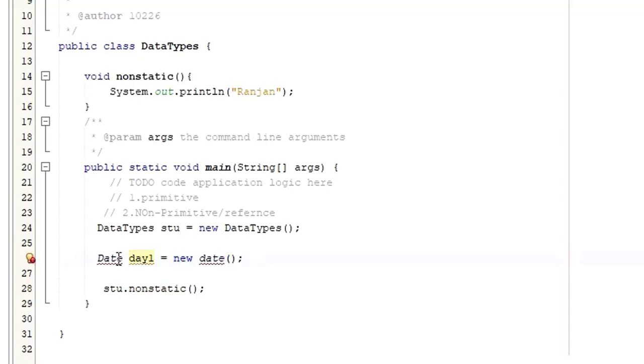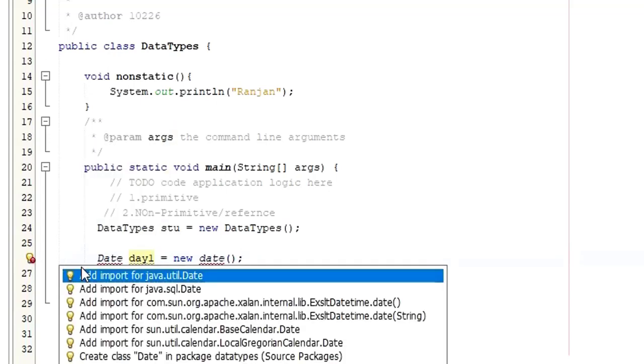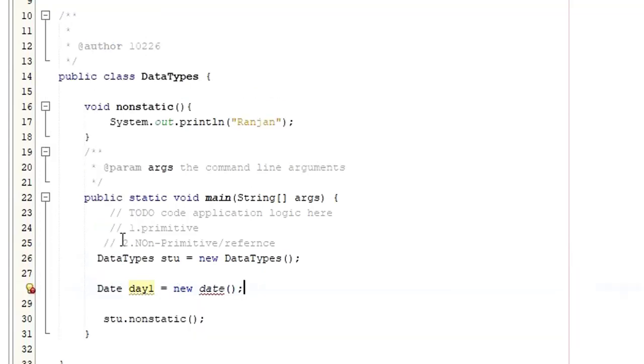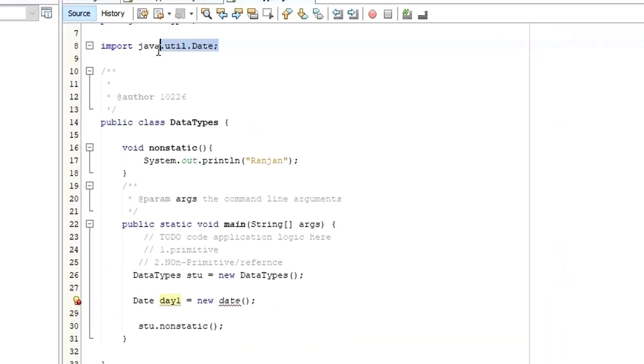If you want to use this Date, we have the package that can be used. Click there, so import java.util.Date. This is an inbuilt class. If you want to use this Date inbuilt class in Java, you have to import the package. That package is java.util.Date. Just click here, and then you can see on top it has imported the package, import java.util.Date. So this Date has to be uppercase. This is an inbuilt class in Java, right?